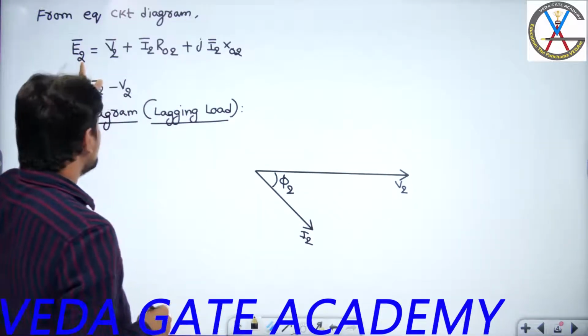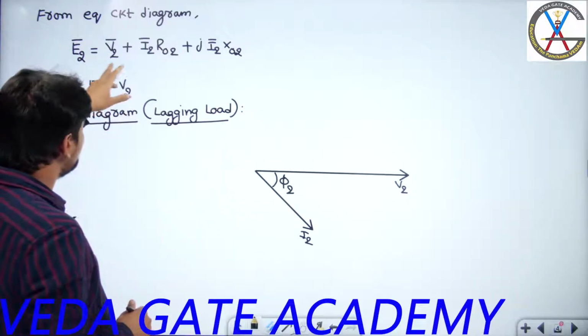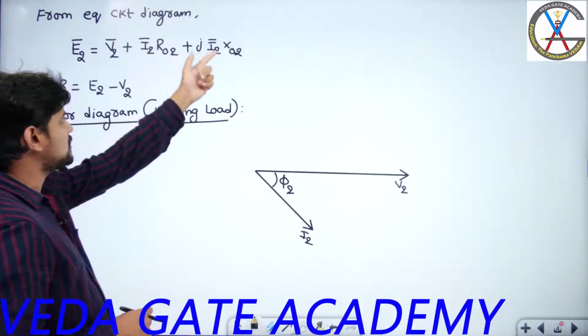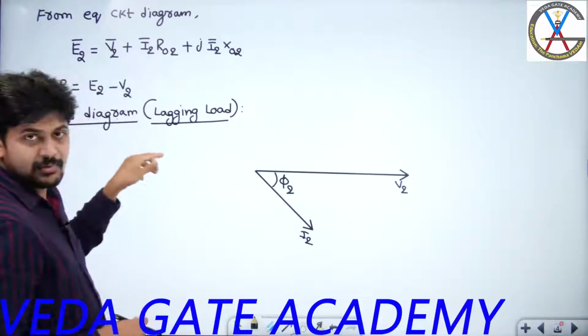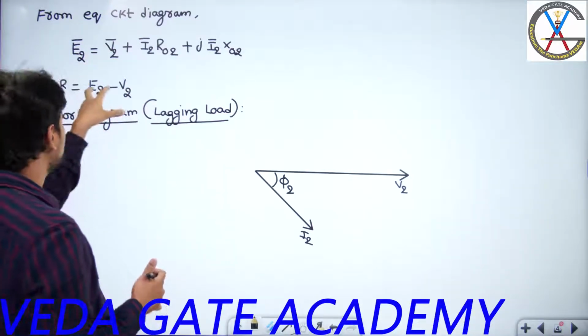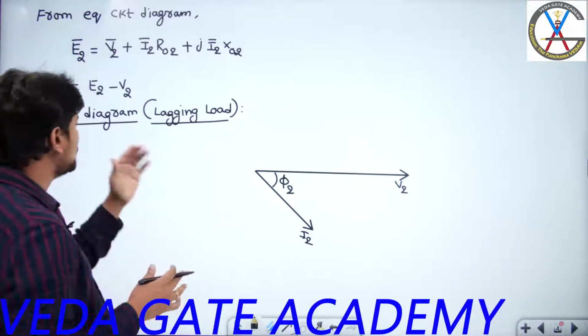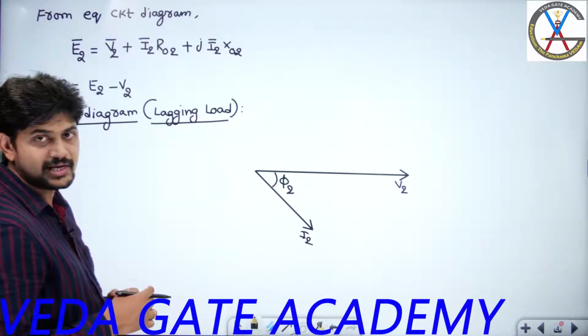Now in order to get the magnitude of E2, here I am talking about the magnitude. Our major focus is, you may have an assumption that E2 minus V2 is nothing but I2 R02 plus jI2 X02. It's not correct, okay? Here this is a vector addition, but we require a magnitude expression for E2 minus V2. For that we are building the phasor diagram, and from that we will try to get the expression for the magnitude of the difference between E2 and V2.